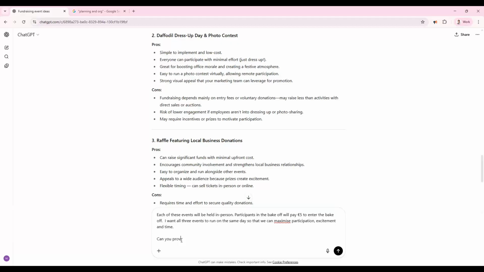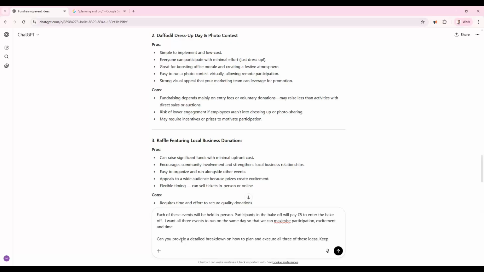can you provide a detailed breakdown on how to plan and execute all 3 of these ideas?